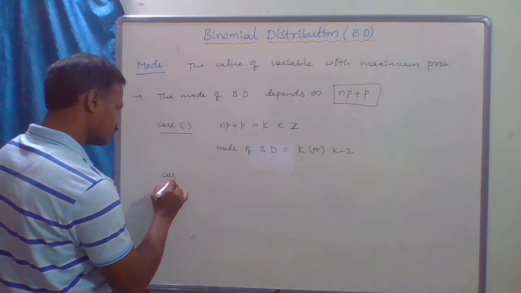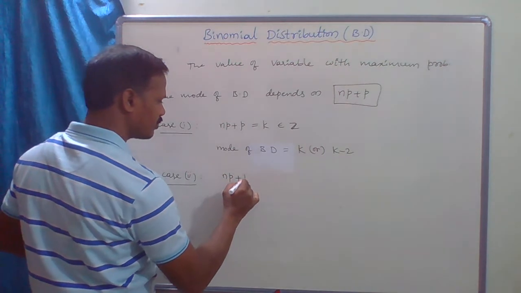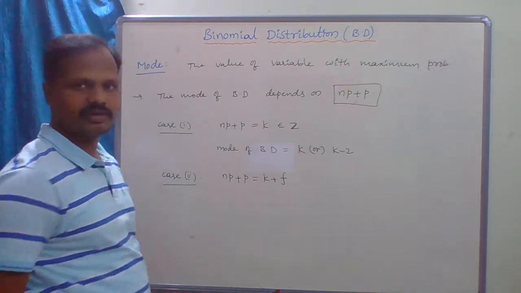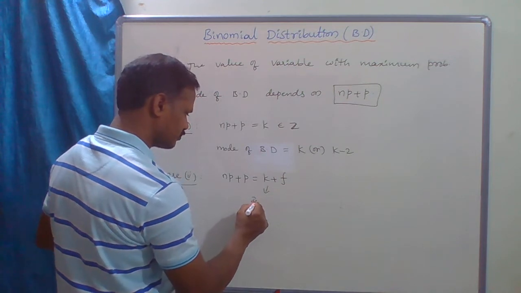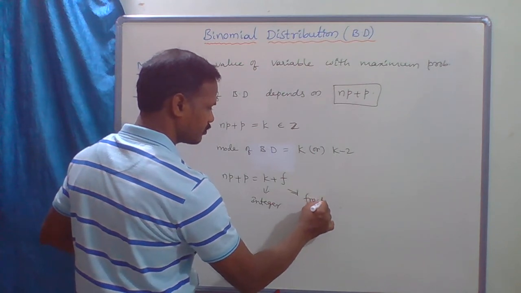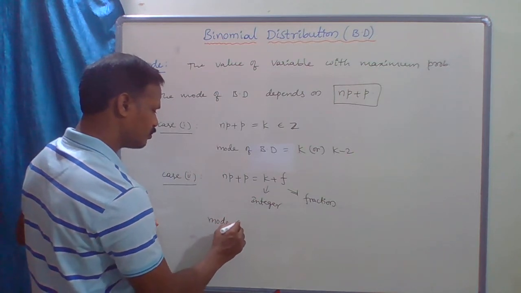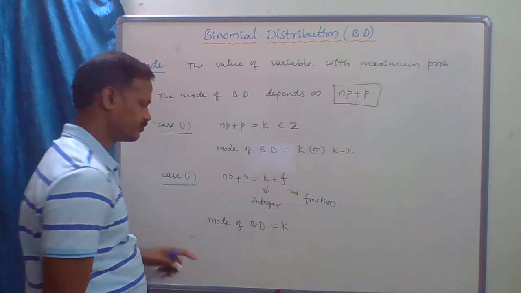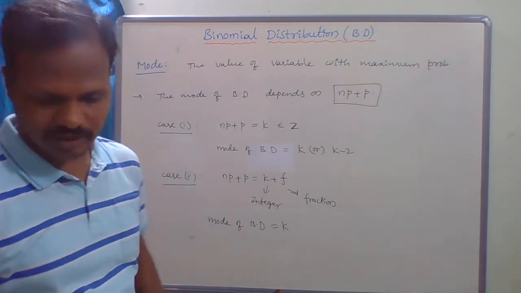In case 2, if np plus p equals k plus some fraction, that means it is not a perfect integer. It is k plus f, where k is the integer and f is the fraction. Then the mode of the binomial distribution is k. Clear? Okay. So now we will give one example.